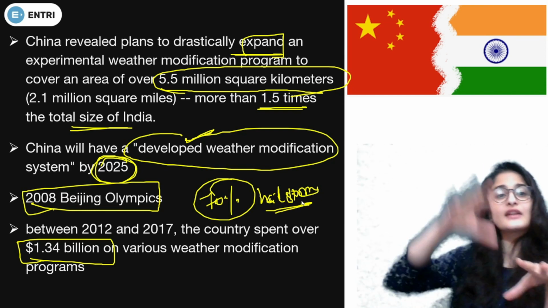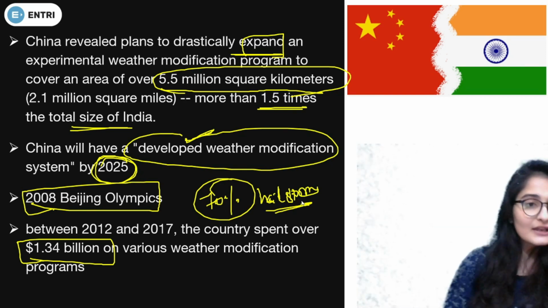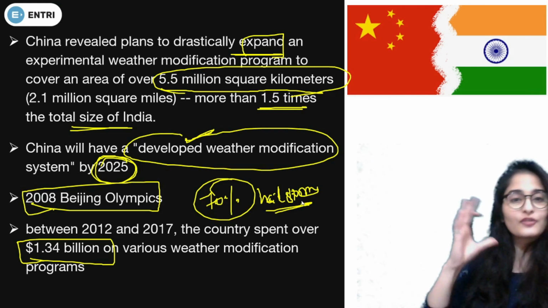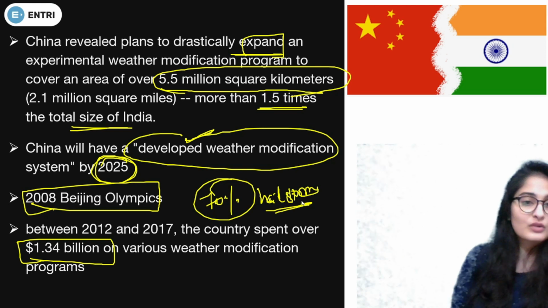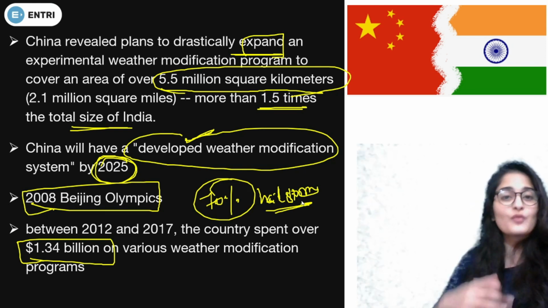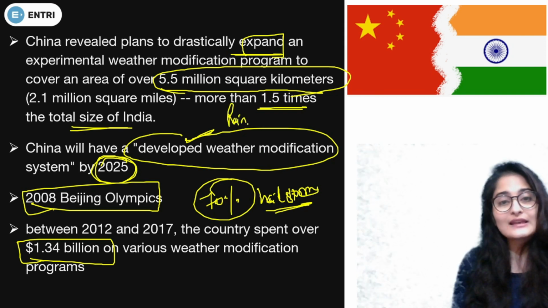Now, if they make the rainfall happen earlier, it is going to affect the rainfall in India also, because the flow of winds is going to be affected, and there are no clouds that are going to come in. So when there are no clouds, we won't be able to do that. So there is a possibility of rain stealing that might happen.